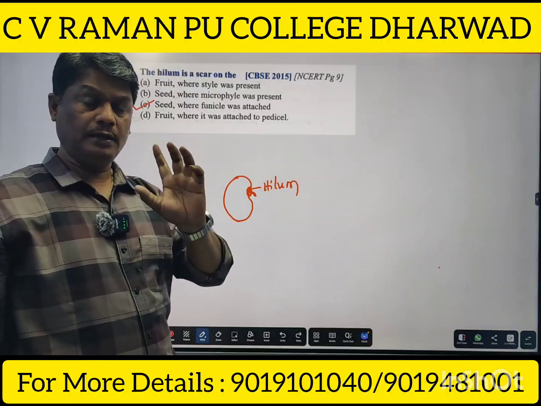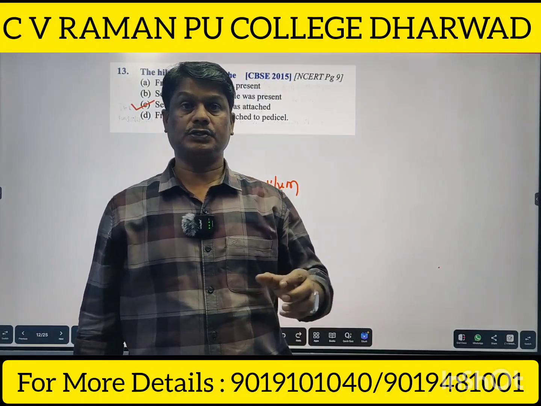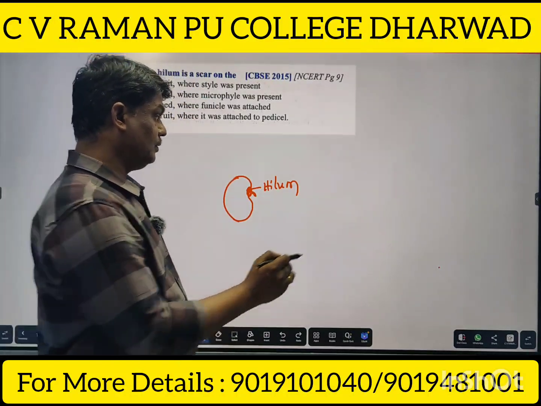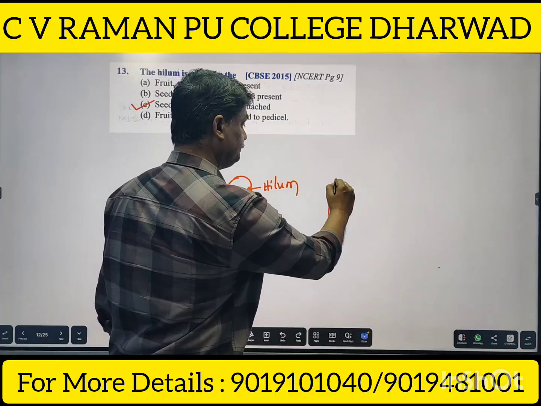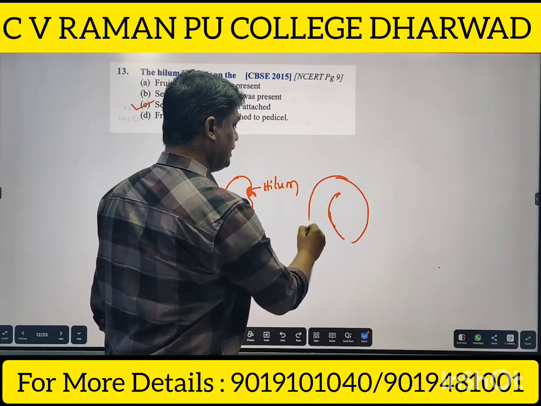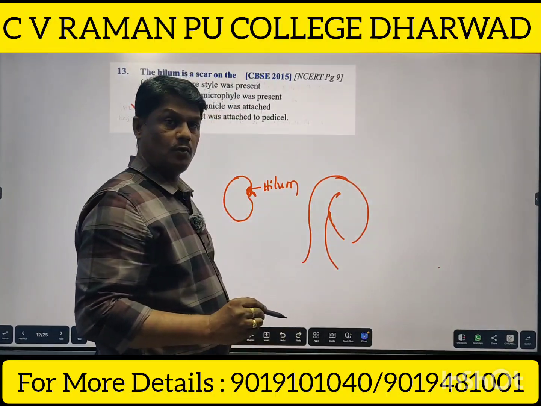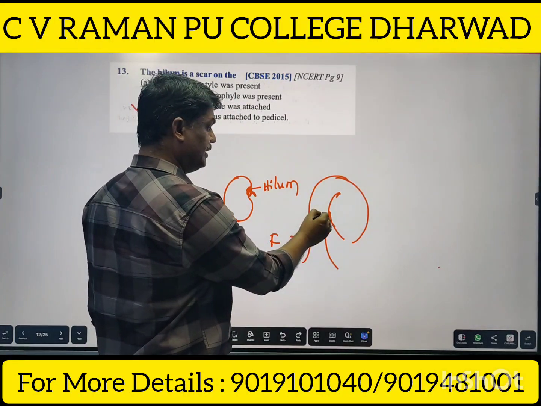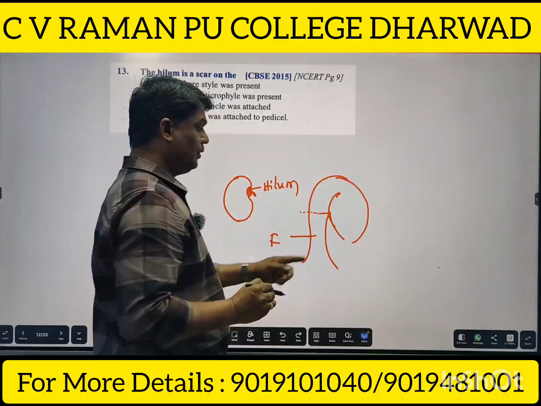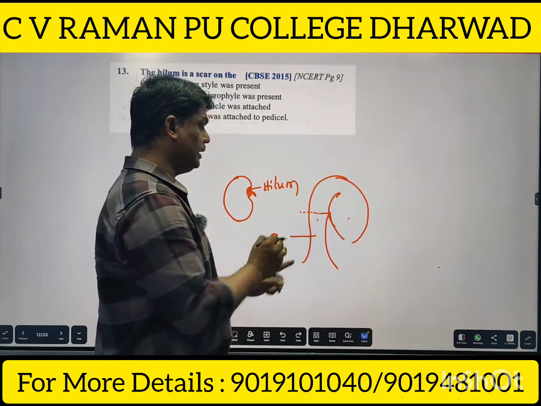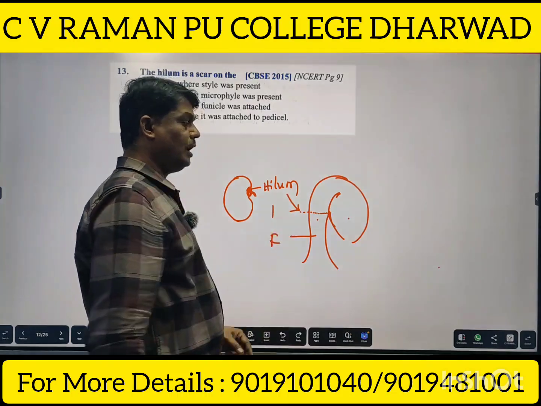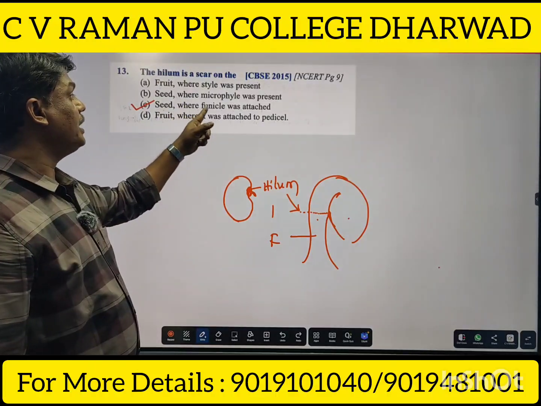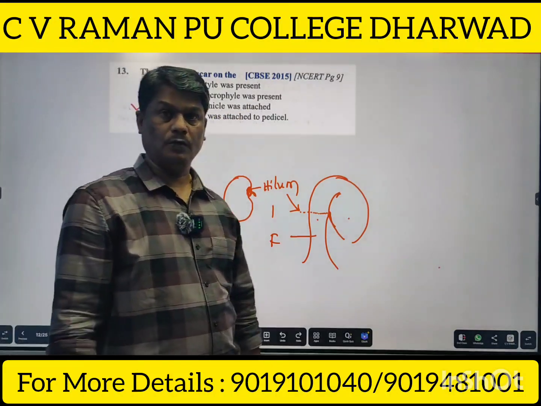You know the funicle? Funicle is nothing but the stalk of the ovule. If we consider this as an ovule, the stalk is called funicle, and the region where the ovule attaches with the funicle is called hilum. So therefore, hilum is a scar on the seed where funicle was attached. Okay. Next.